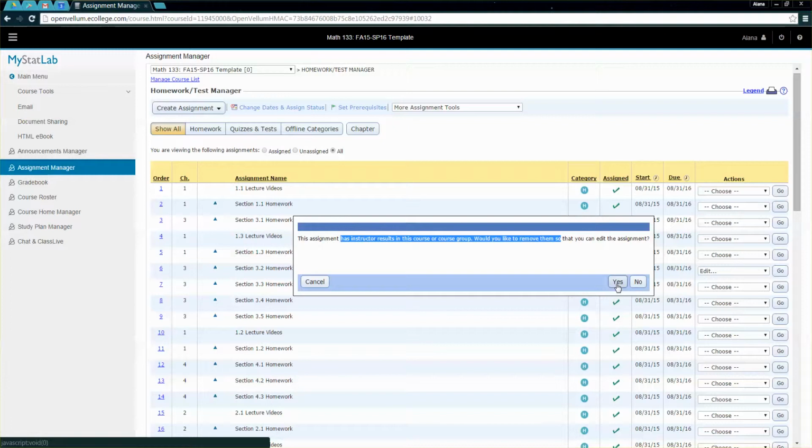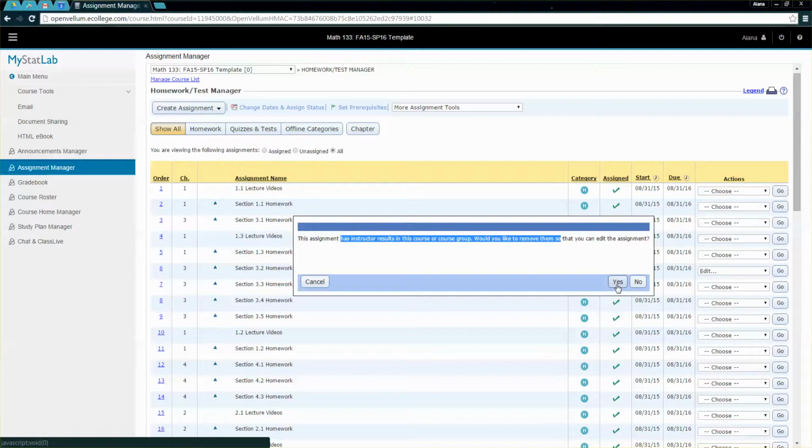If a student has worked on it, it basically won't let you go in and edit the assignment unless you get rid of all the student grades. Now, if only one student's done the assignment, sure, fine, get rid of that student's grades, and then you can re-put in their grades later. You can basically say de facto this person has 100%, 80%, whatever. Or if the whole class has done it, you can just let the class know, hey, don't worry about question 5. Send out an email to everybody and say, don't worry about question 5, I'll give you all a point for it, or I'll throw that homework out. You can solve the problem a lot of ways.